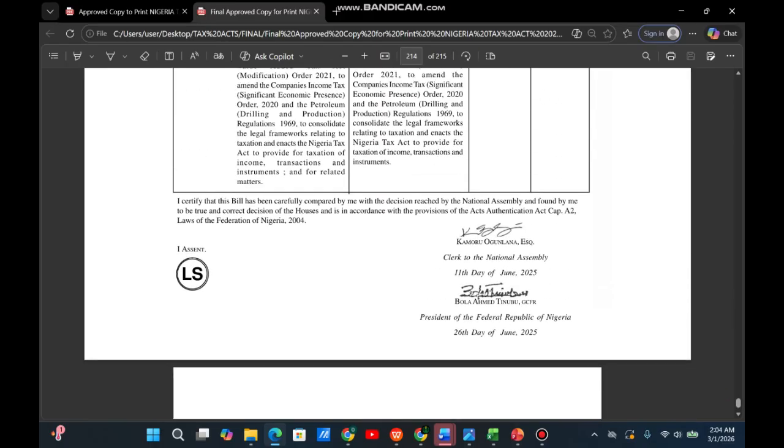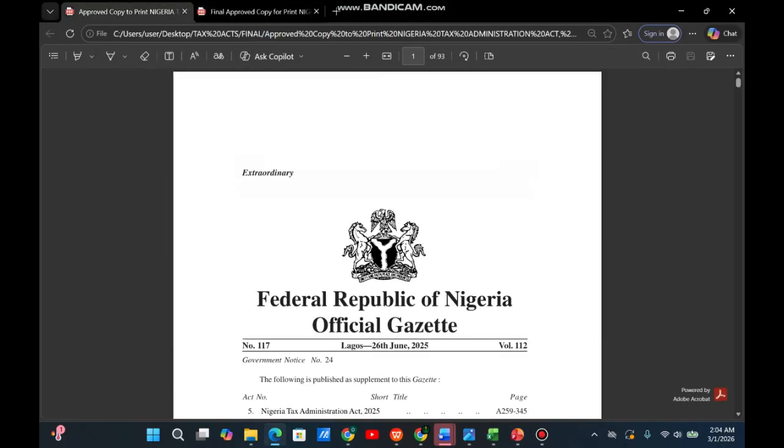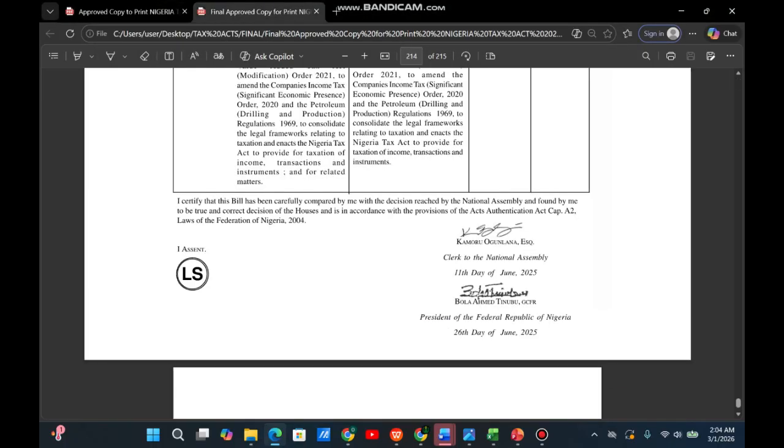Just come down to the signature. You see that this one was signed with black ink for Mr. President, black ink from the Clerk of the National Assembly, not the blue and the red one I showed you here. So don't use that one. This one was signed with black ink. Take note.